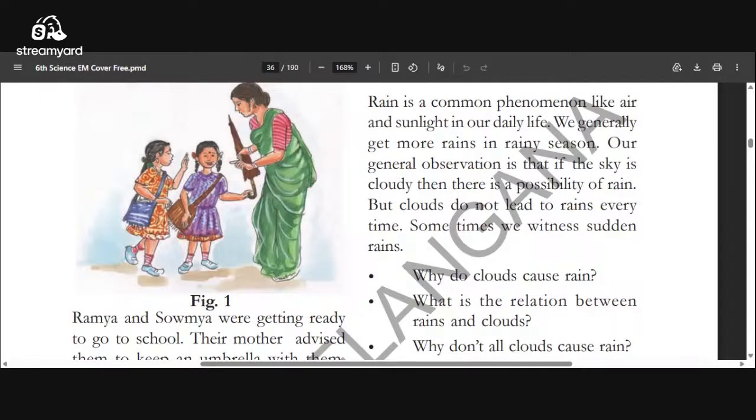Next we are going to discuss the continuation. Some questions are there. Clouds do not lead to rain every time. Sometimes we witness sudden rain. So some clouds only cause rain, some clouds may not cause rain. There is one logic. What is that logic? We get rains from the clouds, but all clouds do not cause rains. The clouds which gather together and form a laden, from that we get rains.